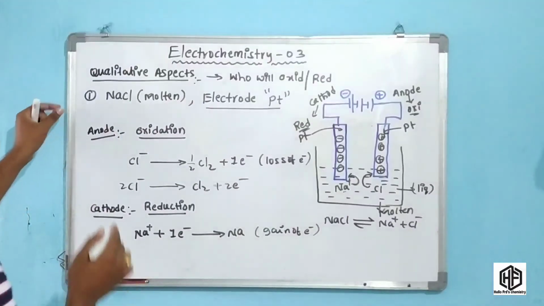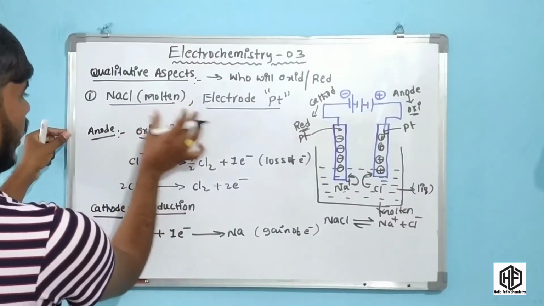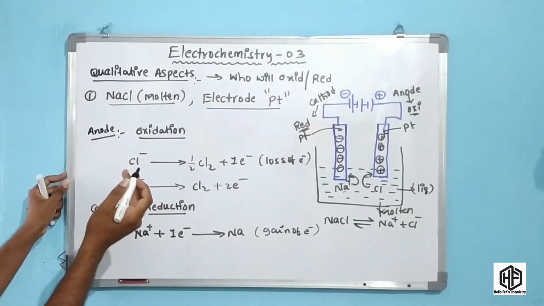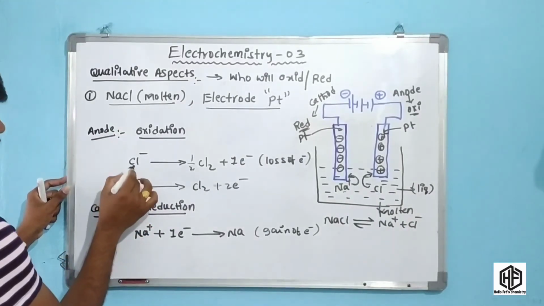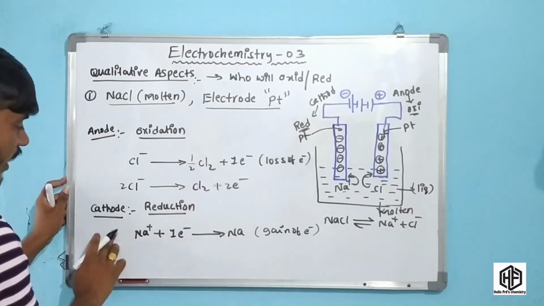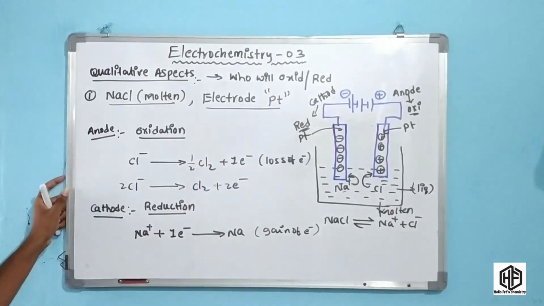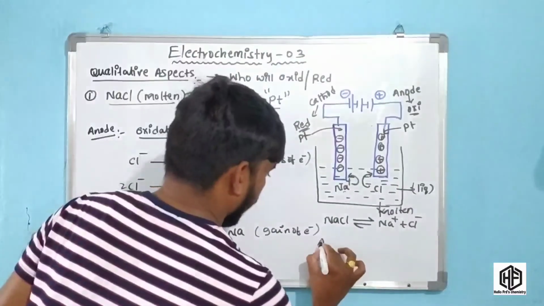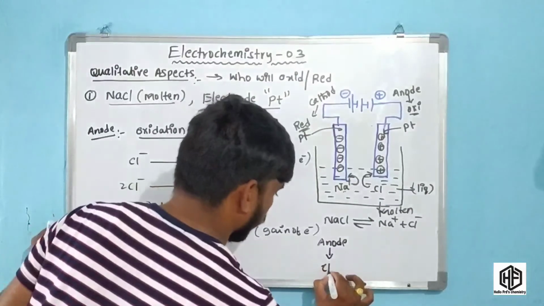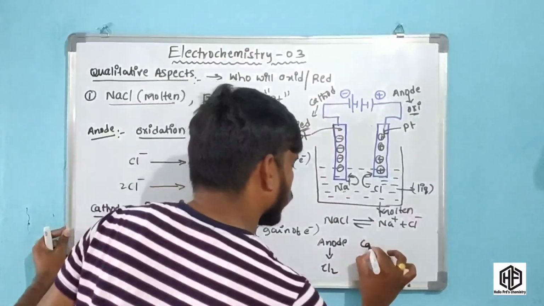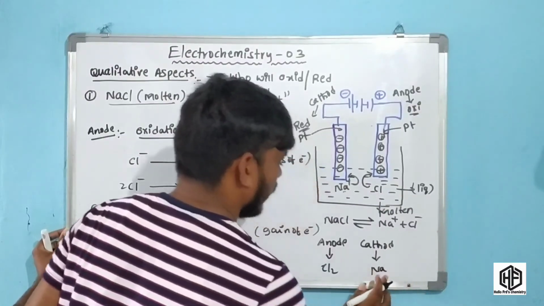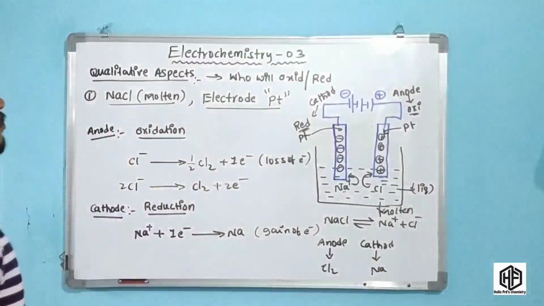Okay friends, molten NaCl is the electrolyte. What happened there, friends? You will oxidize and we will reduce. In oxidation Cl2 gas is released. Okay friends, in reduction Na is liberated. It means at anode, Cl2 gas is released. At cathode, sodium metal is liberated. Okay friends, this is so much important.